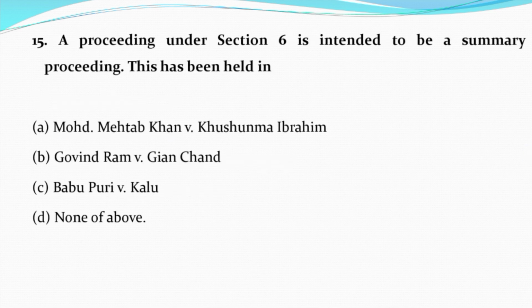Question number 15. A proceedings under section 6 is intended to be a summary proceeding. This has been held in option A, Muhammad Mehtab Khan versus Khushnuma Ibrahim. Option B, Govind Ram versus Ganchand. Option C, Babu Puri versus Kalu. Option D, none of the above. And the correct answer is option A, that is Muhammad Mehtab Khan versus Khushnuma Ibrahim.